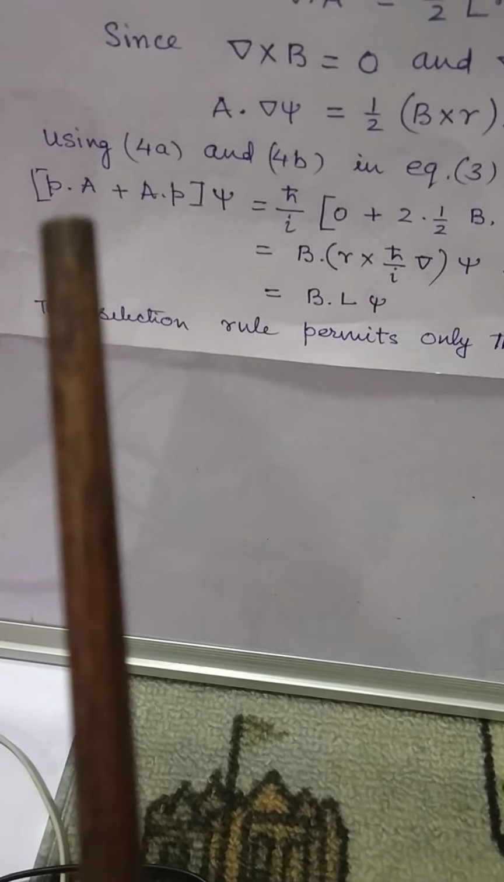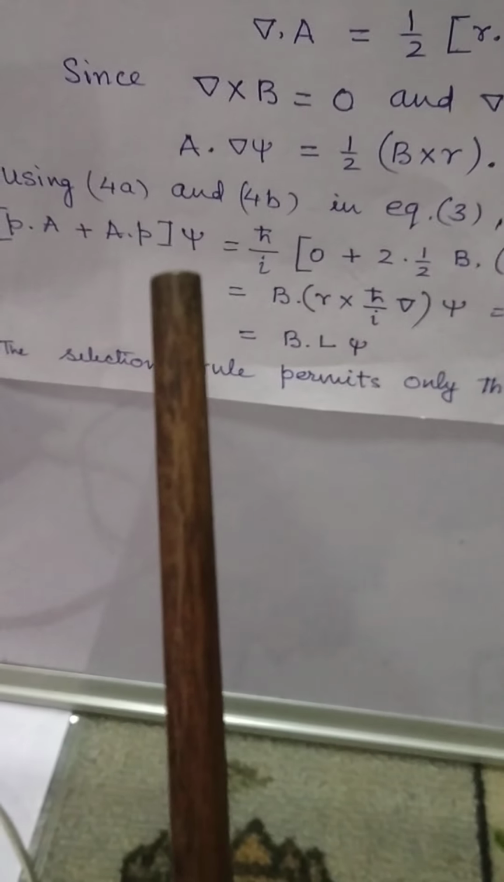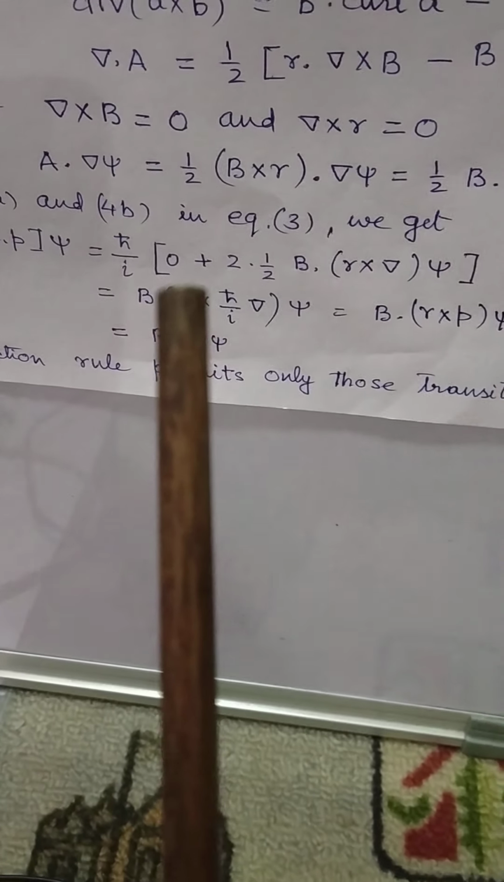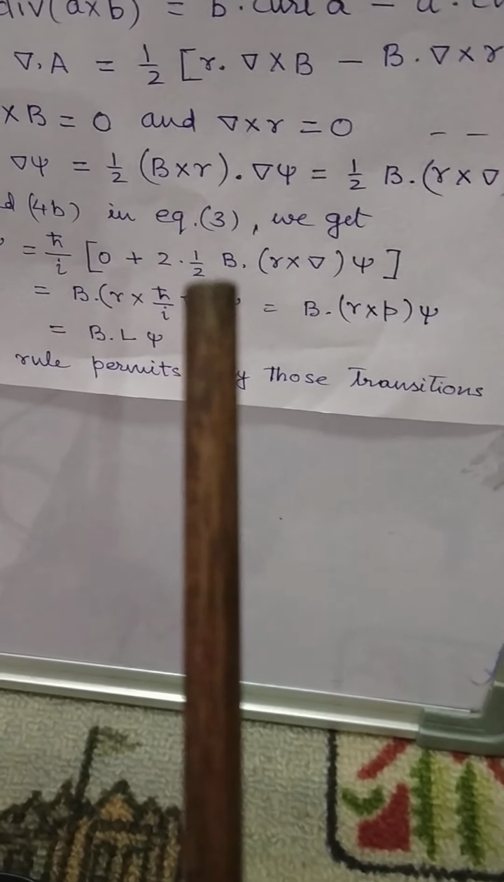Using 4a and 4b in equation 3, we get P dot A plus A dot P of psi equal to h cross upon iota multiplied by 0 plus 2 into half of B dot R cross del of psi. Now, substituting the above values, we get finally this equation equal to B dot L of psi.